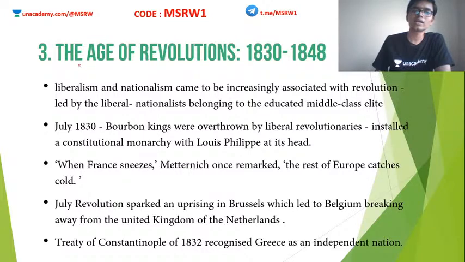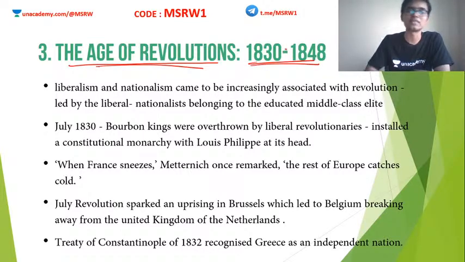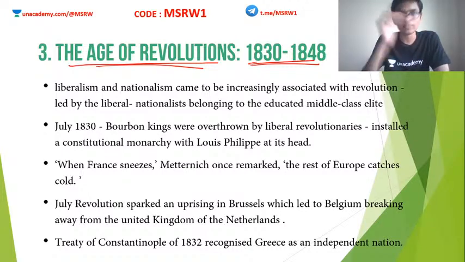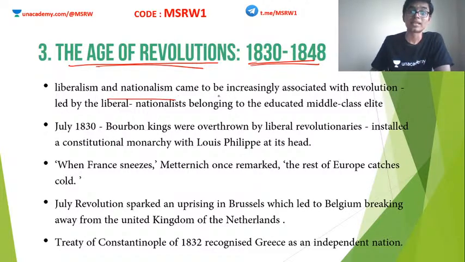So we are going to see the age of revolutions between 1830 and 1848. In 1815, Napoleon Bonaparte is defeated. From 1815 to 1830, everything was done based on the Congress of Vienna. And from 1830 to 1848, we see that in most parts of Europe, protests and revolts start happening against the monarchies. So liberalism and nationalism came to be increasingly associated with revolution.